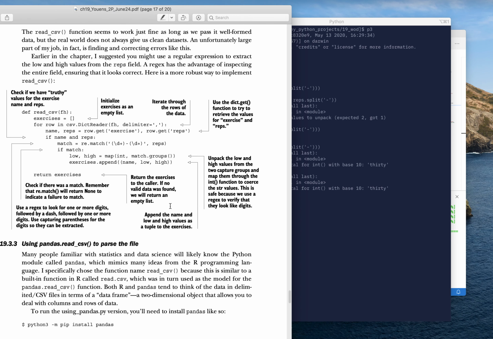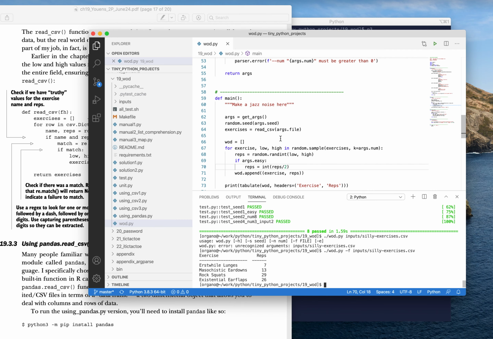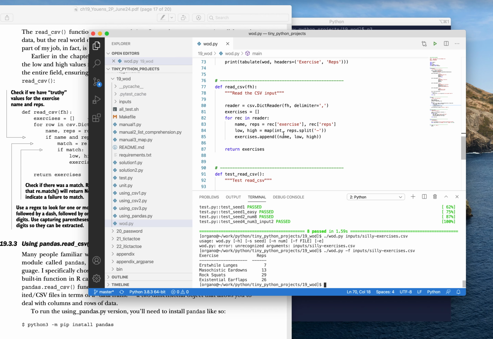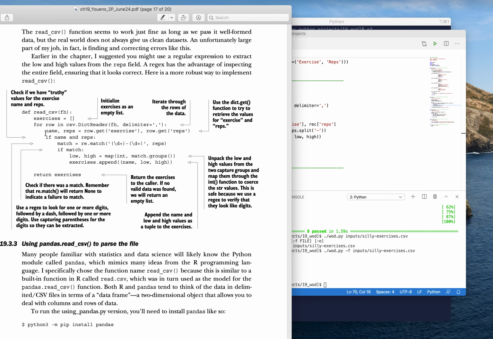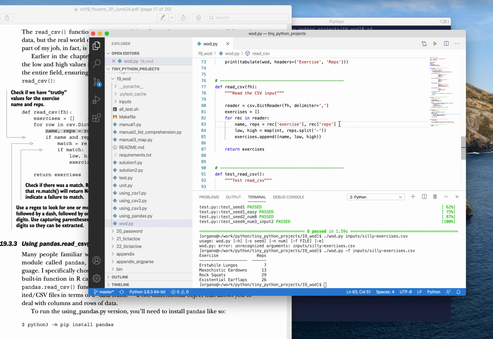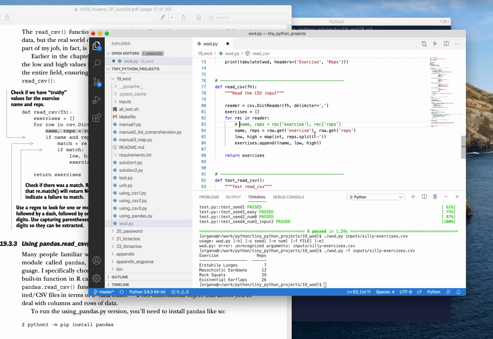So here I show a version that we could write that's a little bit safer. So we go back here and we look at our read CSV. And you see here how I'm calling rec exercise and rec reps, just assuming that those keys exist, but they may not. And so instead, I say, well, what if I were to get these values out using the get method, like that? That's a lot safer. And if you remember, get will return that value if that key exists in that dictionary. I called it row here. Let me call it rec.